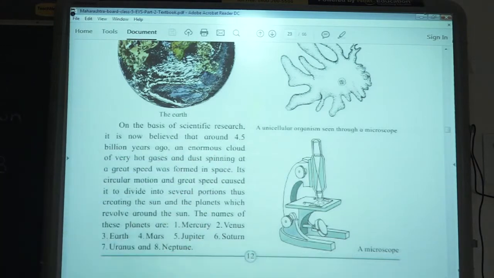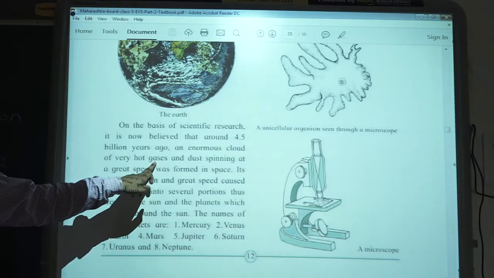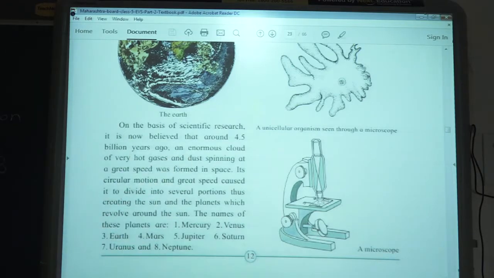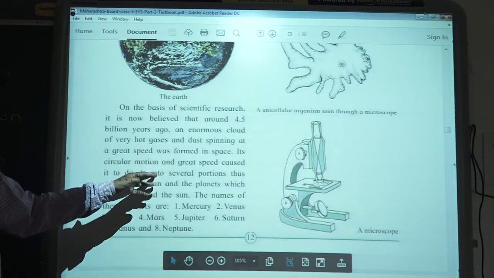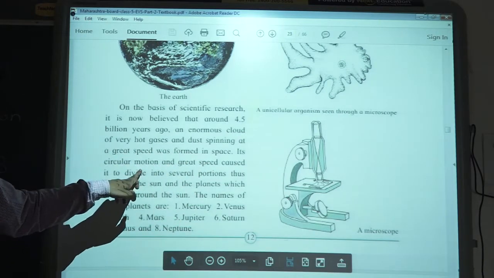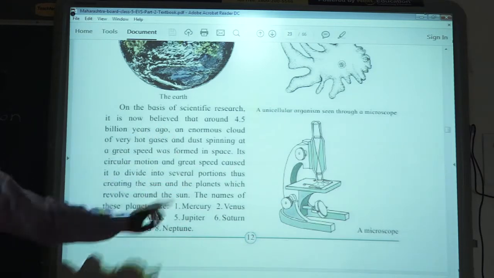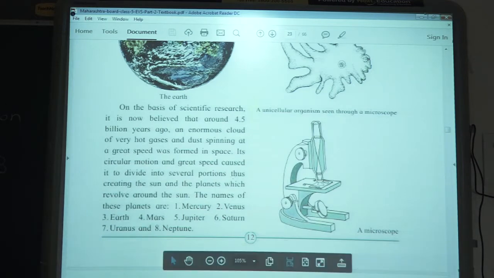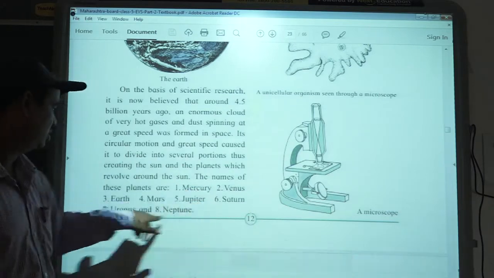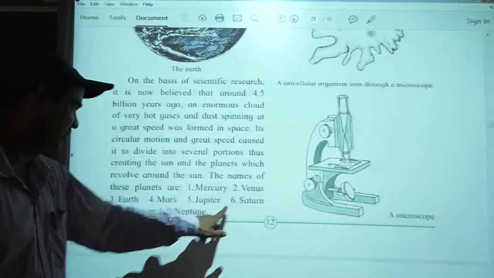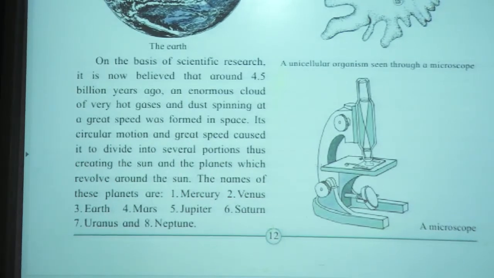clouds were created in the universe, which were hot, had hot gases, and dust was there in the universe. Then, because of the circular motion of this dust and other particles, different planets were created, like Mercury, Venus, Earth, Mars, Jupiter, Saturn, Uranus and Neptune. These all planets were created, and this was the beginning.